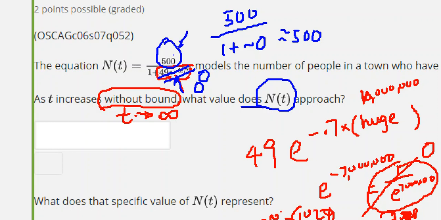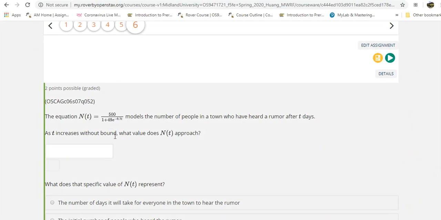This is always true. Whenever you see this type of function, we call it a logistic function, right? So the numerator is the value that n of t will approach. What does this specific value of n of t represent?